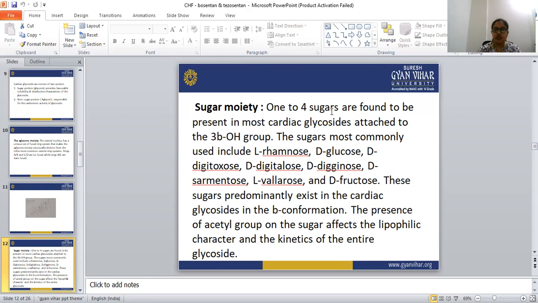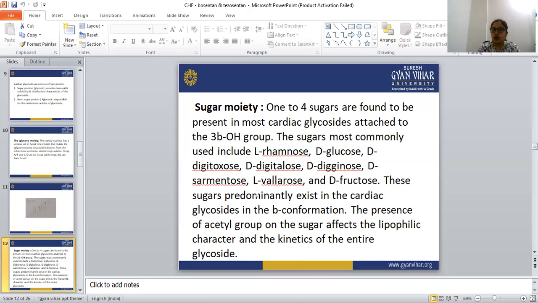The main sugars present in cardiac glycosides are L-rhamnose, D-glucose, D-digitoxose, D-digitalose, D-diginose, D-sarmentose, L-valerose, and D-fructose.